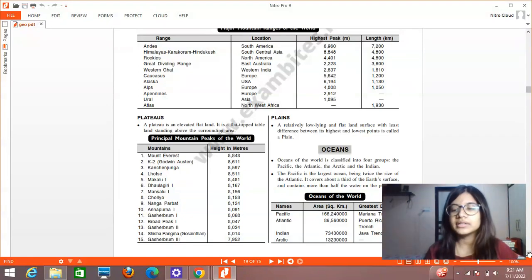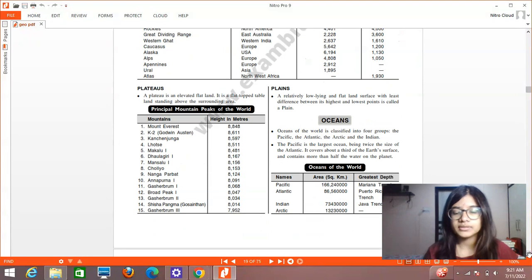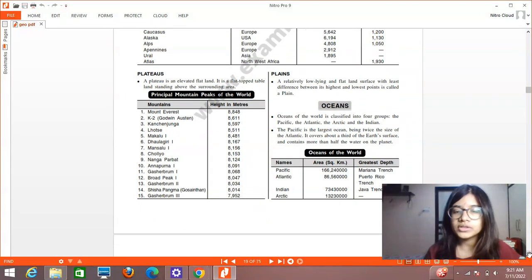So the earth, as it comprises of different landforms like mountains, plateaus and plains, it also comprises of oceans. Like as we all know, about two-thirds of the earth's surface is covered with ocean. Ocean of the world is classified into four. So we know that there are four important oceans on the Earth's surface. That is the Pacific, the Atlantic, the Arctic, and the Indian Ocean.